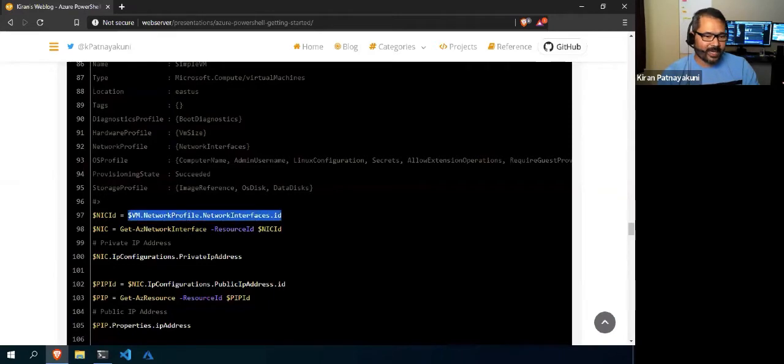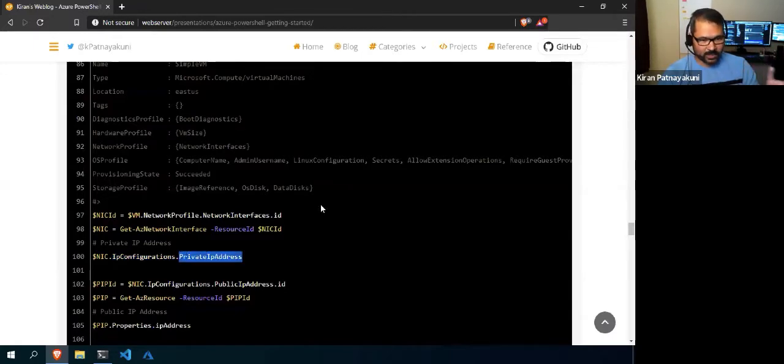So this way I get the VM ID, the NIC ID. Once I get the NIC ID, I have to pass it to Get-AzNetworkInterface with the resource ID. This will be the resource ID that I get from the VM object, and I am passing it to Get-AzNetworkInterface to get the actual NIC object. If I have that actual NIC object, it will have the IP configuration. So this way you will get the private IP, right?